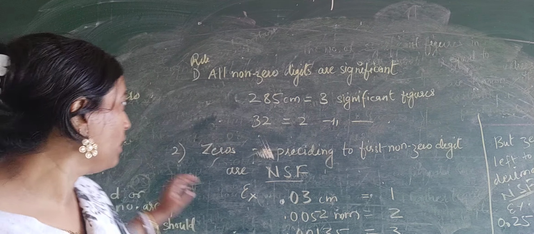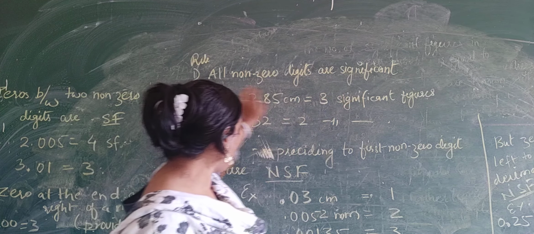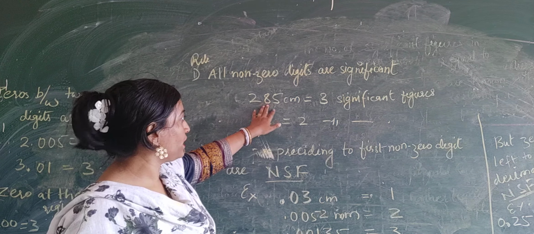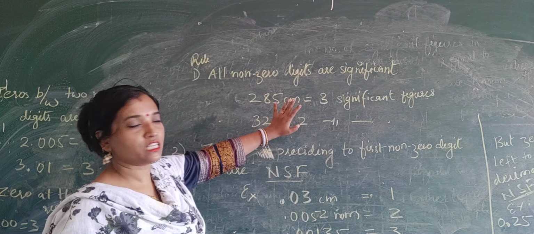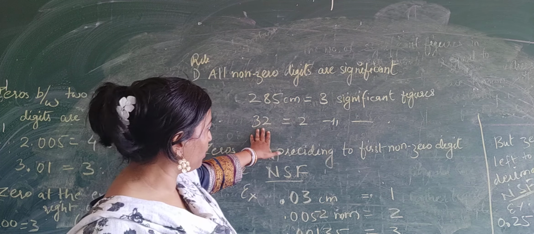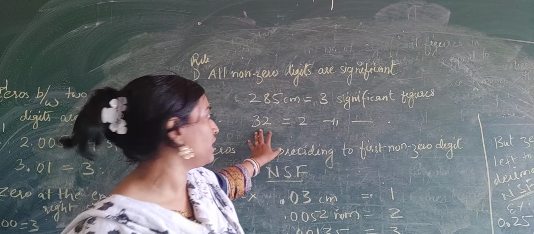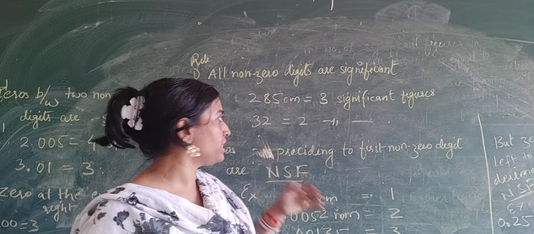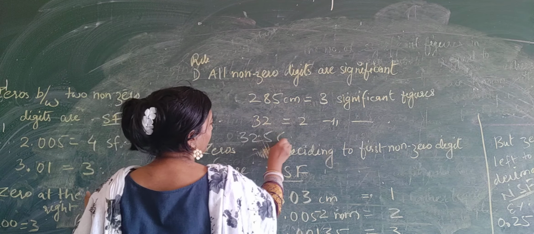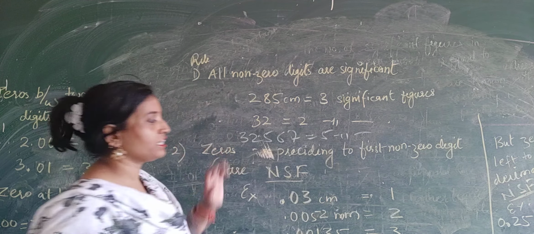Okay, so first rule: all non-zero digits are significant. Like this, simply 285 centimeter. So, कितने significant figures होंगे? 3 significant figures. Here 32, any unit can be there. But how many significant figures will be there? 2 significant figures will be there. In anything you can write 3, 2, 5, 6, 7. Okay, 1, 2, 3, 4, 5 significant figures are there like this.